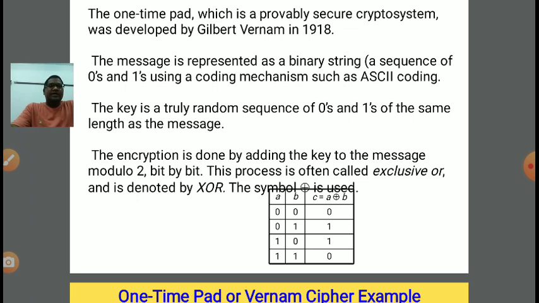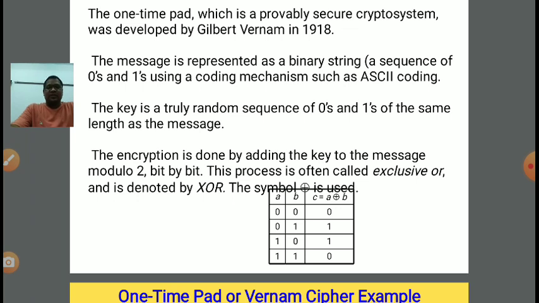So one-time pad is a secure crypto system. Crypto system means it has a plain text, a corresponding generated ciphertext, a key, an encryption algorithm as well as a decryption algorithm. So 5 components are there. At the sender end, we have a plain text, and on the plain text we apply a key in the encryption algorithm. In the encryption algorithm there are two inputs: first is plain text and second is key sequence. Both will be used, and it will generate an output that is called ciphertext.